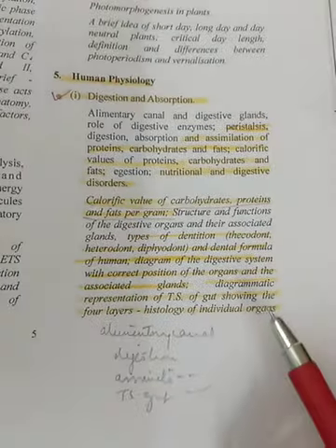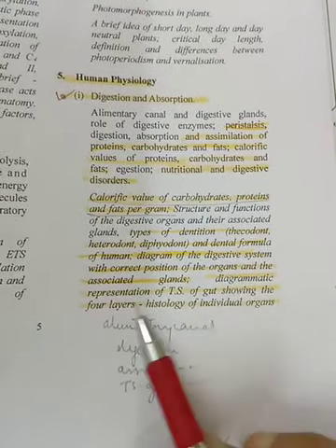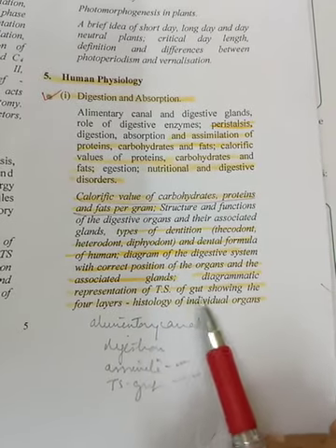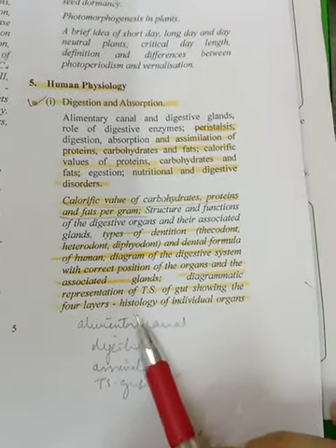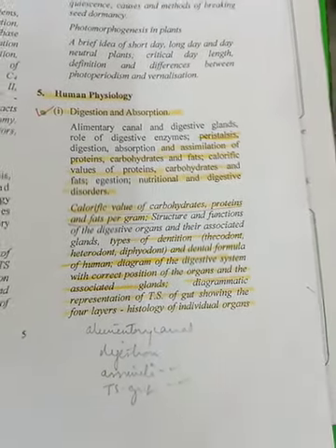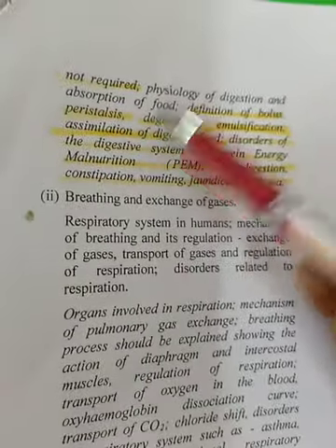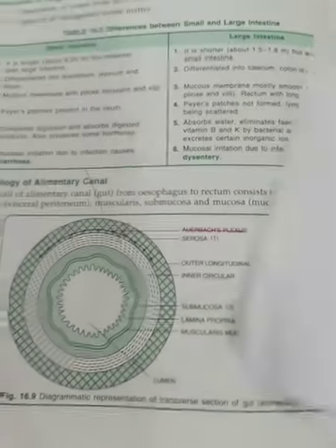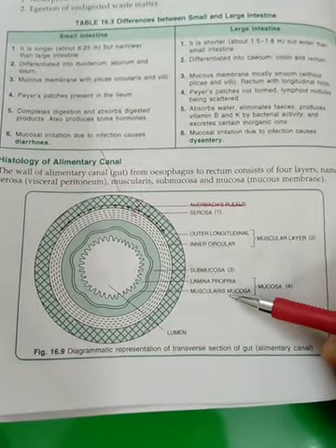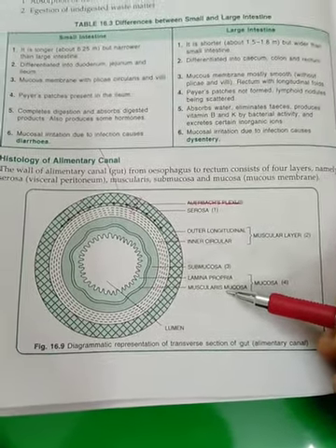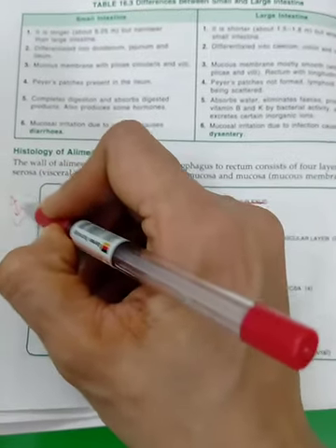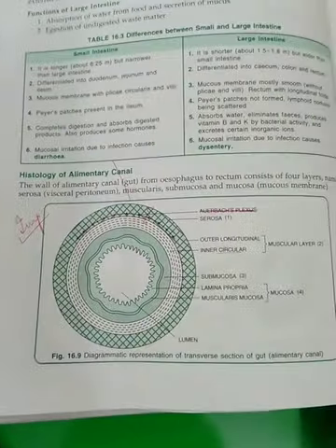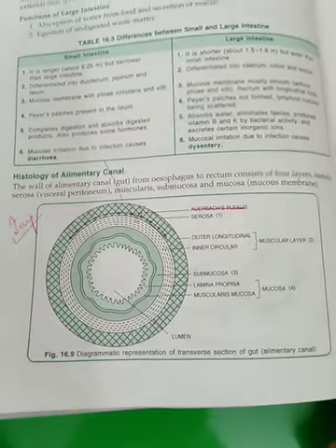Look here. This is your syllabus. Diagrammatic representation of TS of gut showing the 4 layers. Histology of individual organs not required. Alright. So this is how we are proceeding, children, one by one. Everything cannot be done in one go. So let us practice this diagram today. Draw it very carefully. This can be expected in the current year, and diagrammatic questions may directly fetch you as many as 4 to 5 marks.